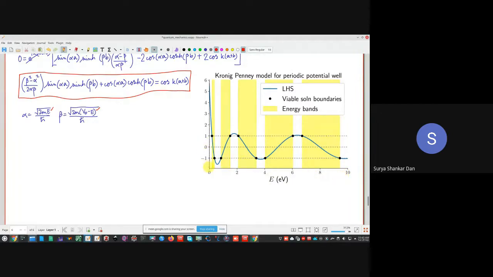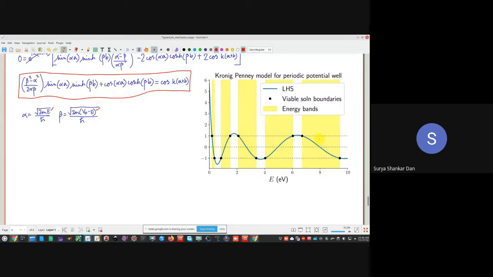ठीक है, and on the y-axis, what have we plotted? This is kind of the similar approach that we had done for the numerical solution of our finite potential well problem. ठीक है? In the y axis we have plotted the left hand side and right hand side. ठीक है? तो अगर हम left hand side को प्लॉट करते हैं ना, this part, (beta square minus alpha square) by (twice alpha beta) sin alpha a sinh beta b plus cos alpha a cosh beta b, this part, left hand side only. Left hand side को अगर हम प्लॉट करते हैं, ये ब्लू वाली लाइन आएगी. Okay, this one.